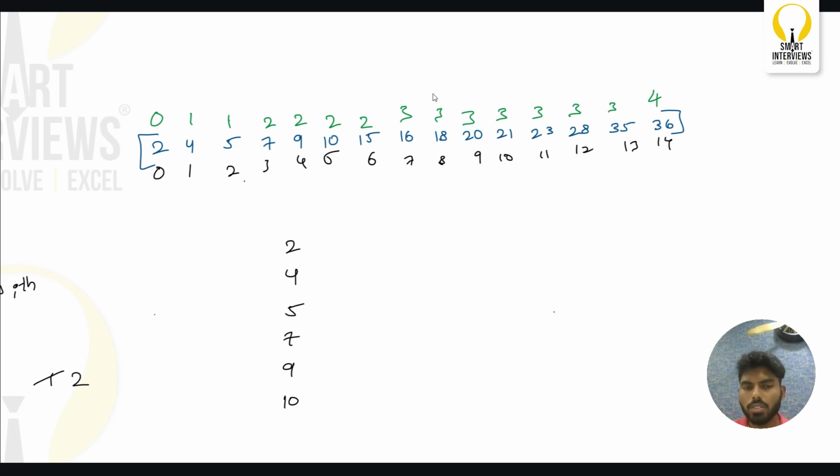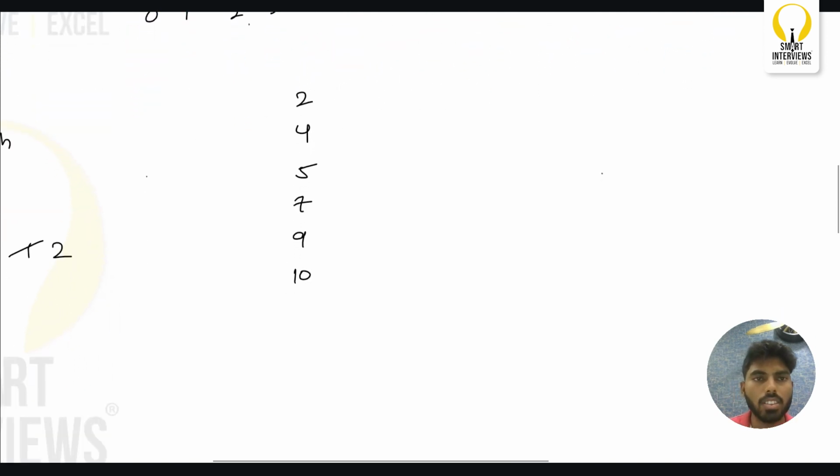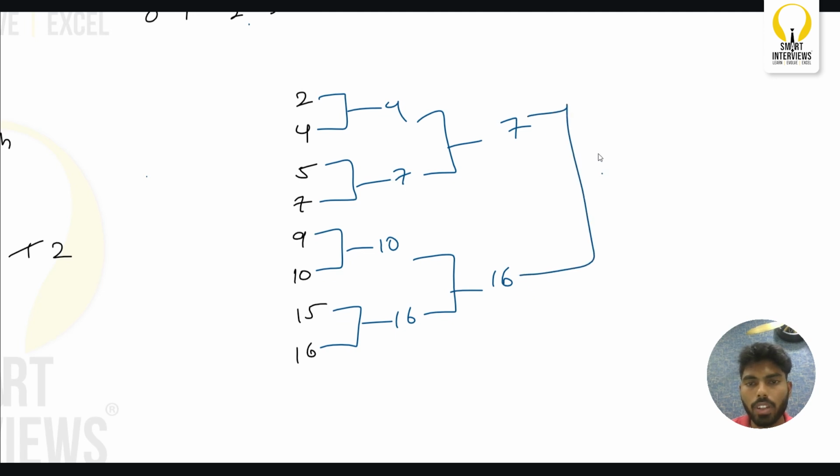How 3? Let us do one trial here. 10, 15 and 16, right? So let us do the pairing here. I will do like this, like this, like this, like this. 16 has won, 10 has won, 7 has won, 4 has won. 16 and 10, 7 and 4. Here definitely 16 is going to win. Here definitely 7 is going to win. 16 and 7, who is going to win? 16. So how many times did 16 win here? 1 time, 2 times, and the third time also he is the only person who won the game. Right?